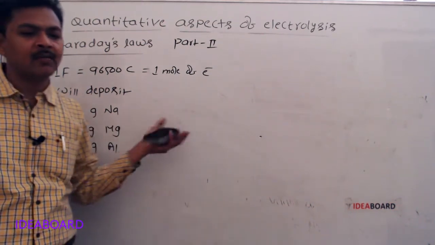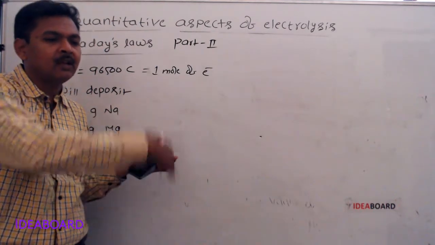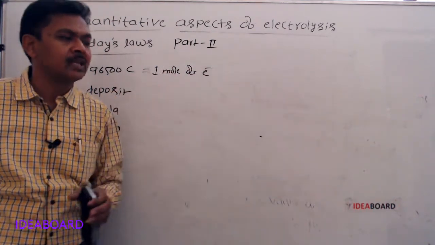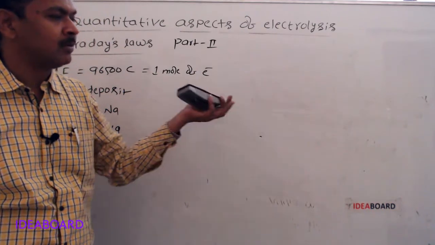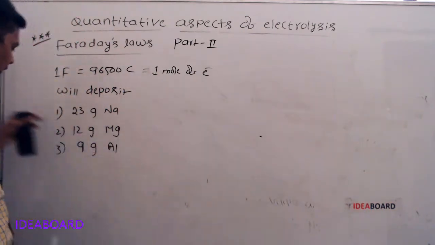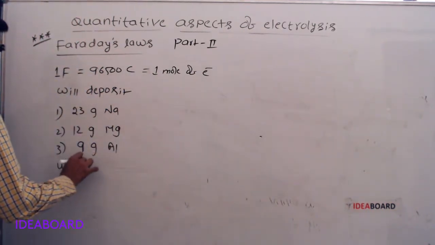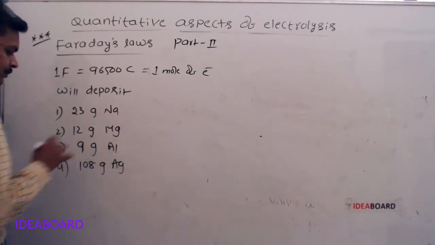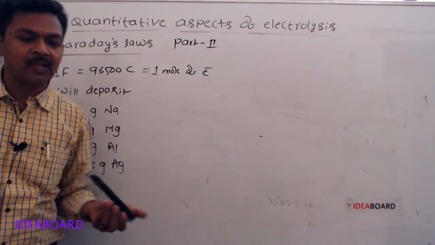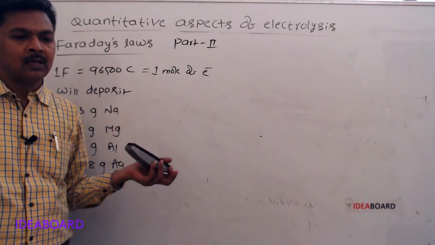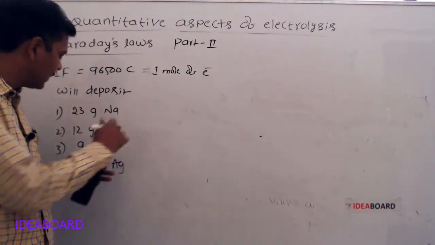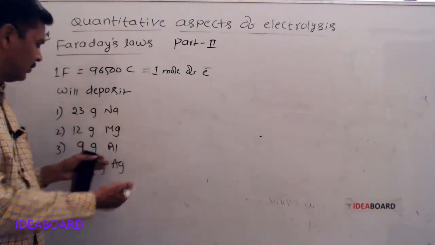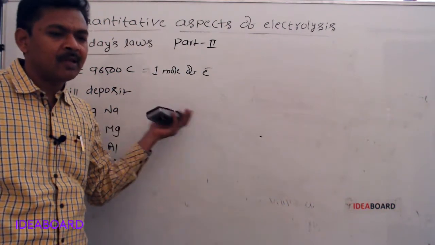For aluminium, the atomic weight is 27 and its valency is 3, so 27 by 3 is 9. 108 grams of silver. The atomic weight of silver is 108, and the equivalent weight is also 108, because the stable oxidation state of silver is 1, or the valency of silver is 1.